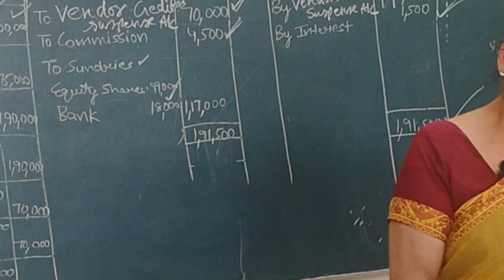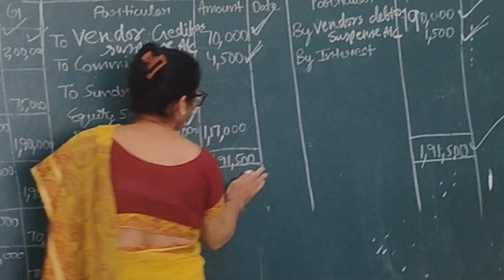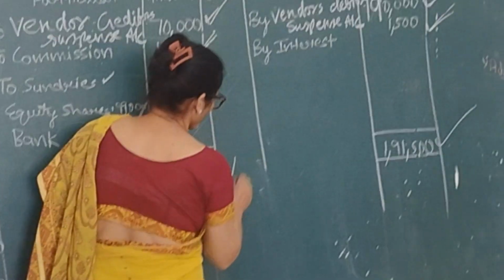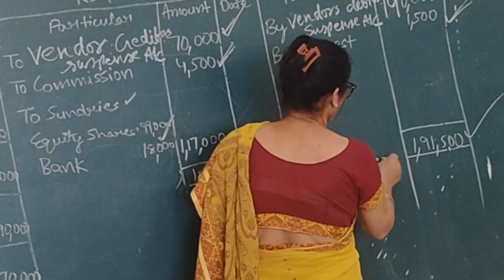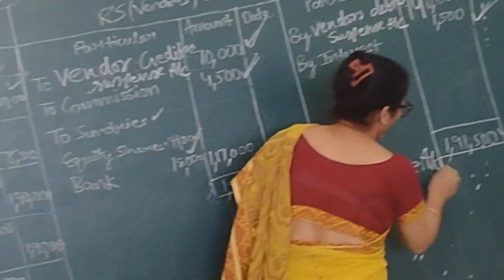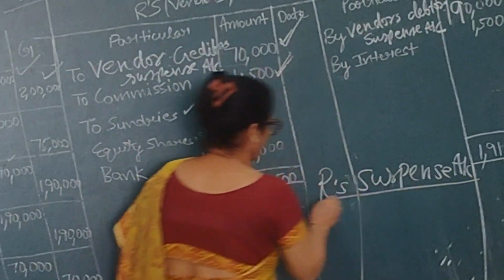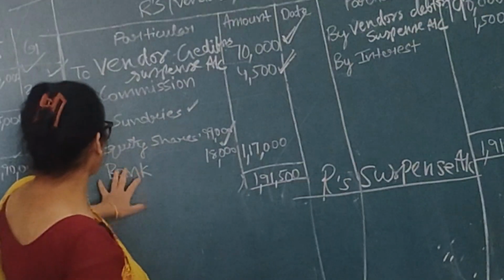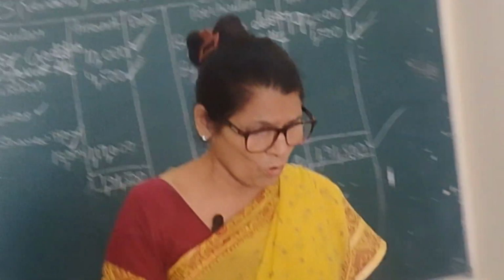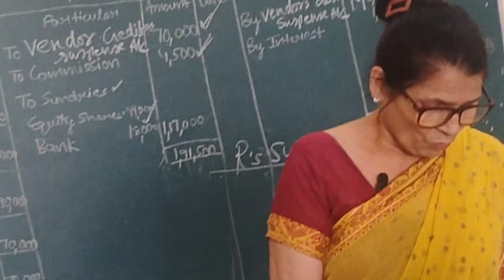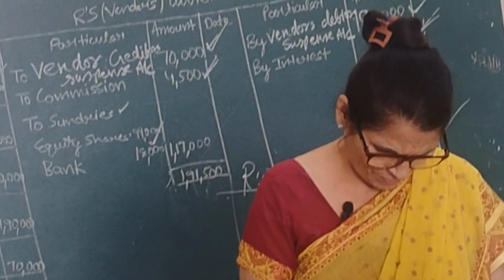Alright. Only thing that you should know is how to open and what entries will come here in ask suspense account. We are going to open the entries and we are going to record them in the ask suspense account. Now see, can you see any entry here in ask suspense account? Here we can't see. But there are some entries which we have to put the effect. Number 1, vendors debtors account.